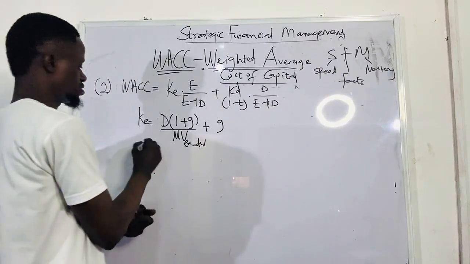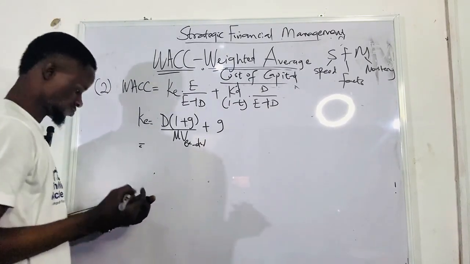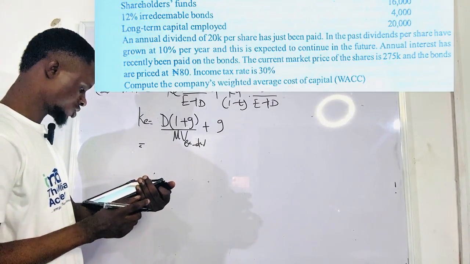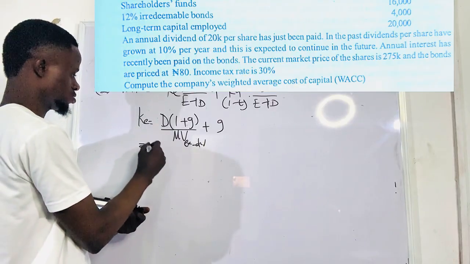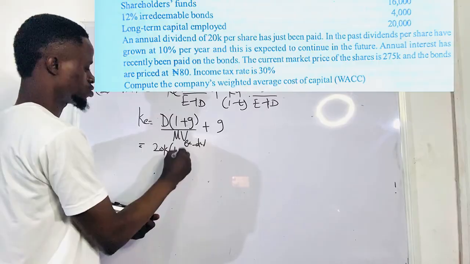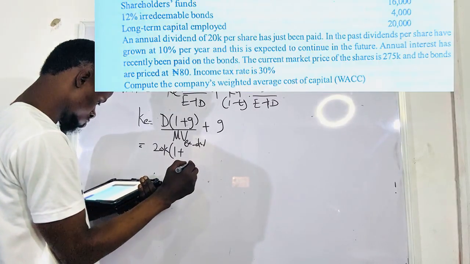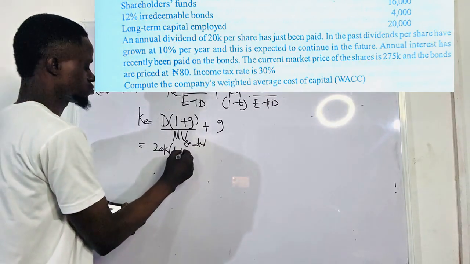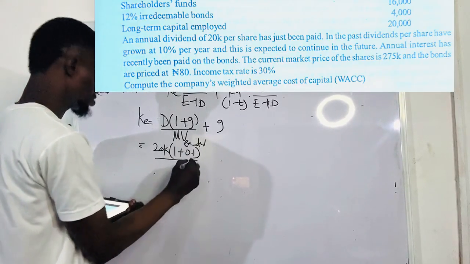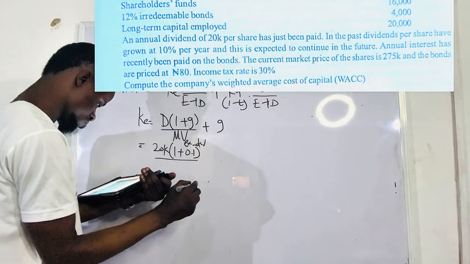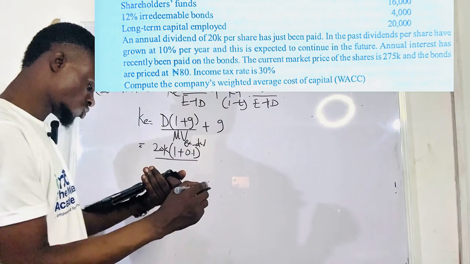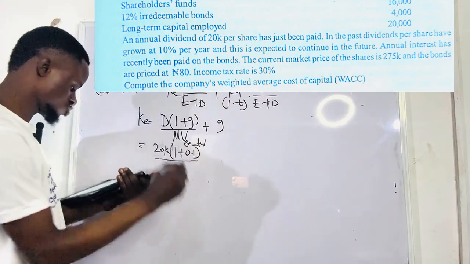So the dividend just paid, how much is it? 20 kobo, right? Bracket 1 plus, what is the growth rate? G is 0.1. All over, what is the market value? It's 275 kobo.